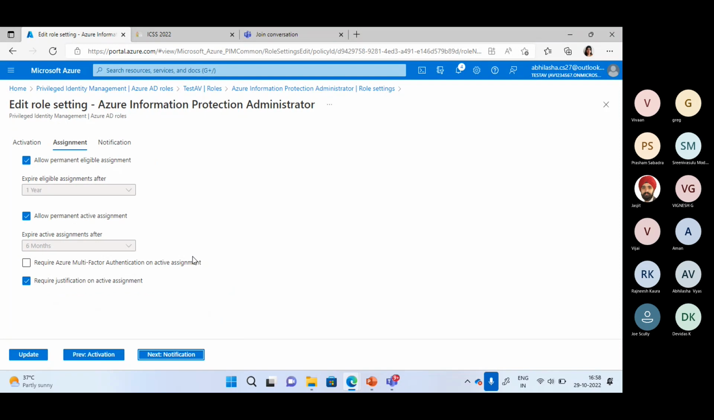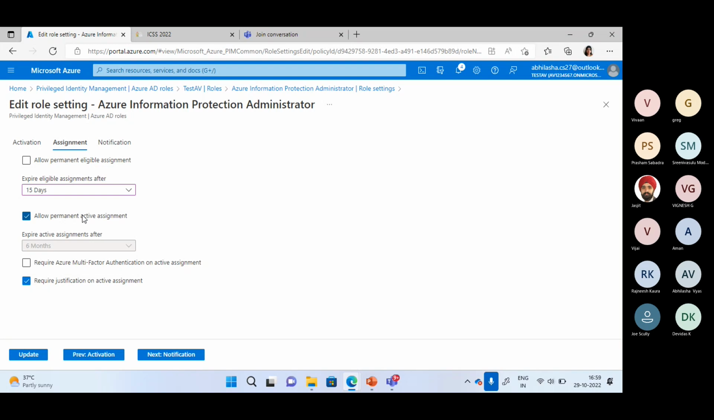Here again, I have an option: I can give a permanent eligible assignment, or I can have this for a specific duration. So I'm not giving the permanent eligible. Eligible means this user is eligible for activating the role. Here I can select that this user is eligible for 1 year to activate this role at any point of time whenever that user is required to use that role. Again, we have 6 months, 3 months. So depending on the requirement of the project, I can select the duration and then I can enable this for a specific role.